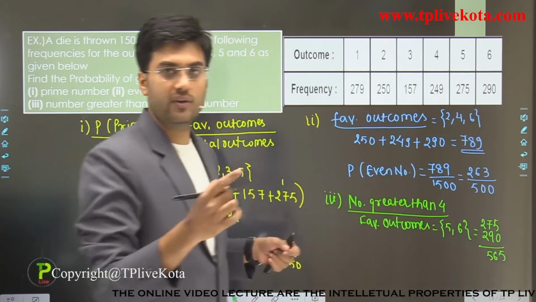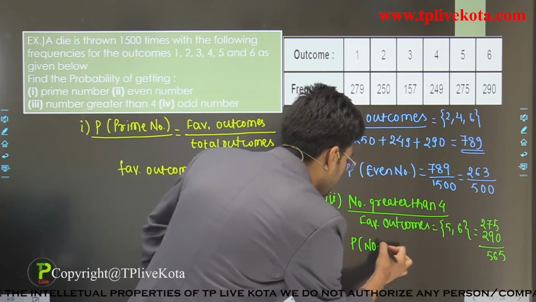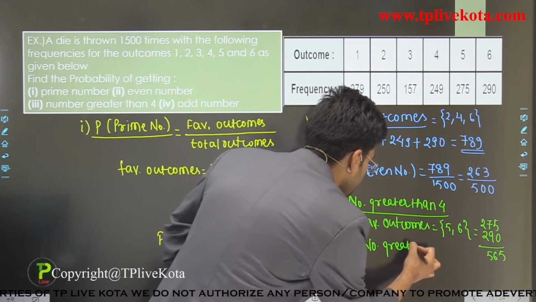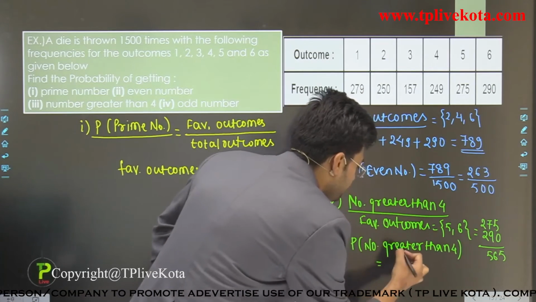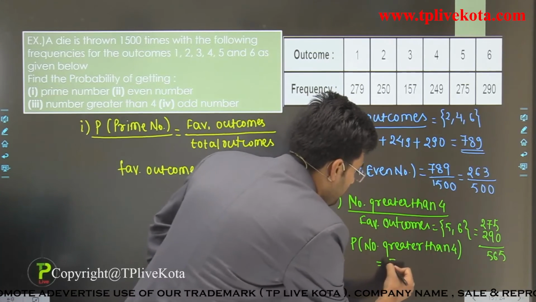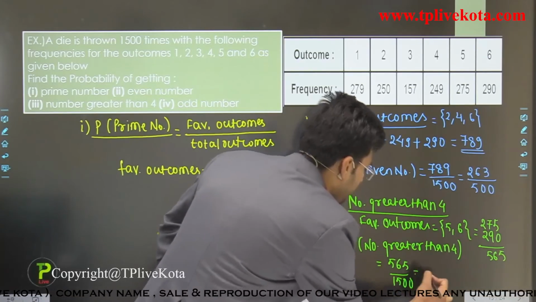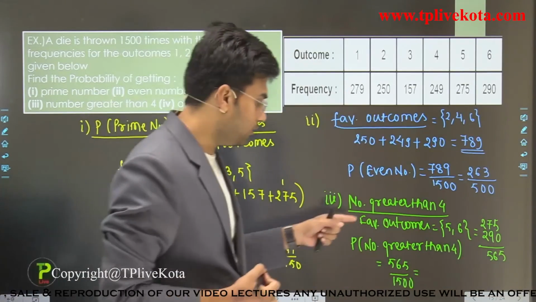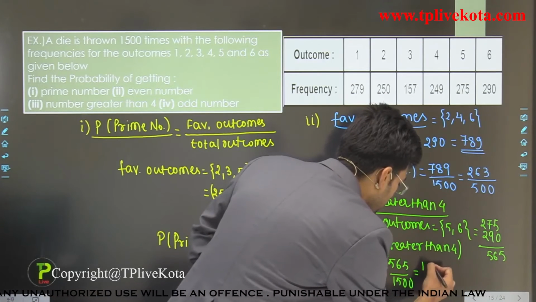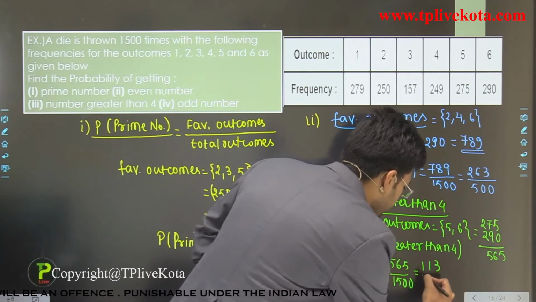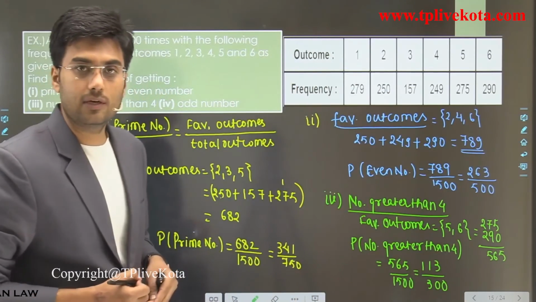So the probability of number greater than 4 is equal to 565 divided by 1500, and we can cancel the numerator and denominator by 5. So it is 113 divided by 300. Okay, so this is the answer of the third.